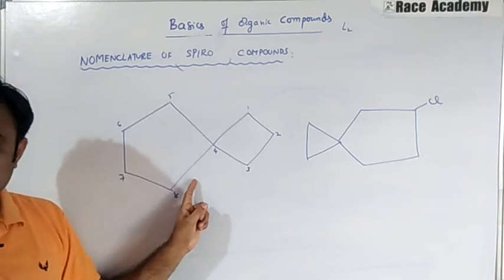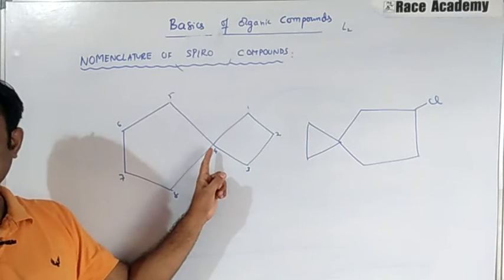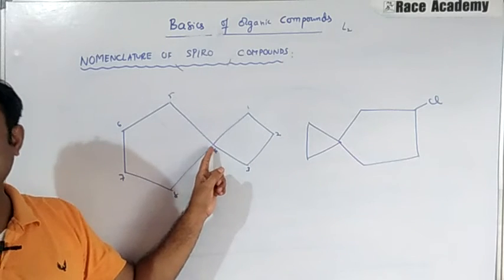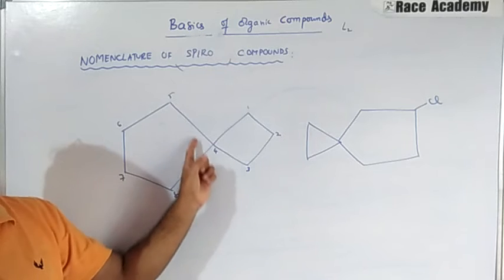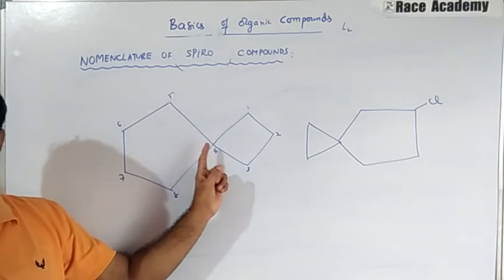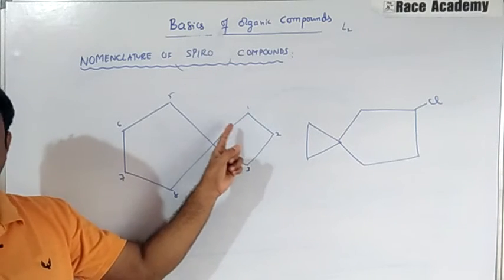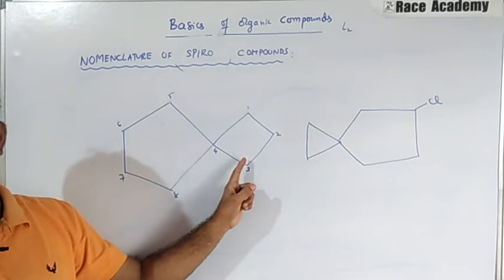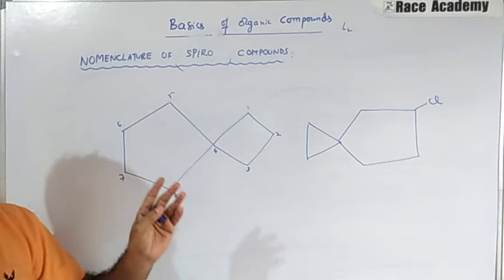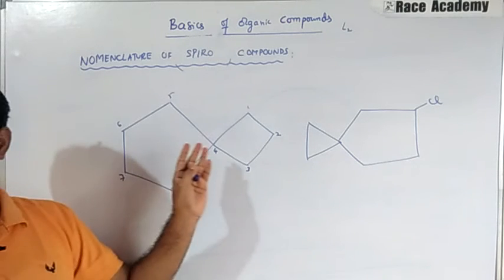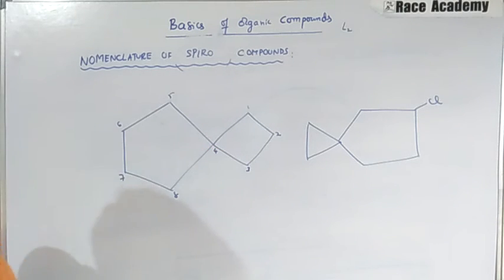The numbering starts from the carbon next to the quaternary carbon at the apex of the small ring. This is the small ring, and from the small ring we give the numbering. The number of carbon atoms in each bridge is written in ascending order in brackets.